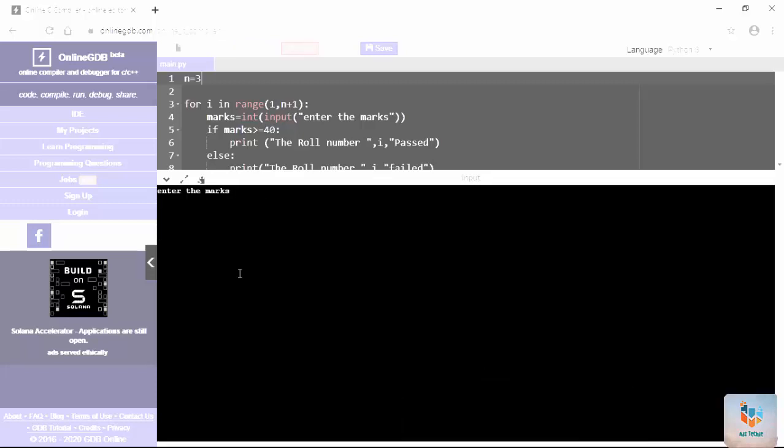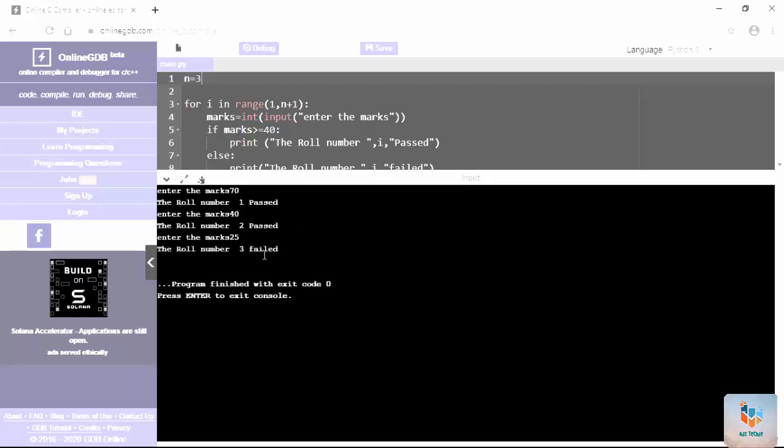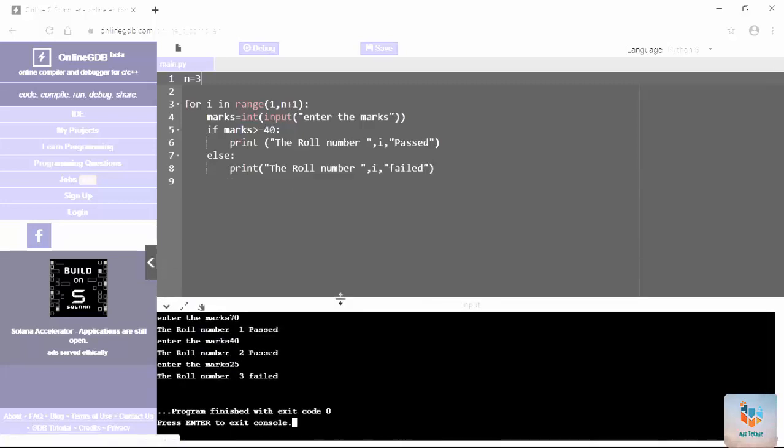So it is asking to enter the mark. I am giving 70. It is saying roll number 1 passed, and next it is 40, roll number 2 passed. Here I am giving 25. So roll number 3 failed. So this is how you need to get the marks for all the students, and you have to check whether they are passed or failed.